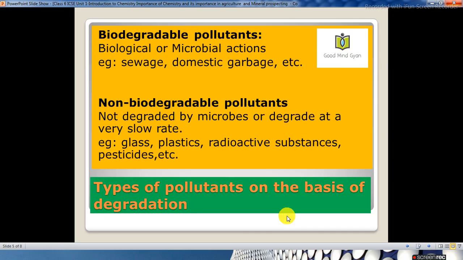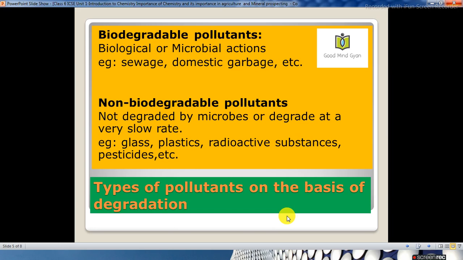The types of pollutants can be classified into two categories on the basis of degradation. That is biodegradable pollutants and non-biodegradable pollutants. Biodegradable pollutants are the substances which undergo biological or microbial action. Examples are sewage, domestic garbage, etc. Then we have the non-biodegradable pollutants.